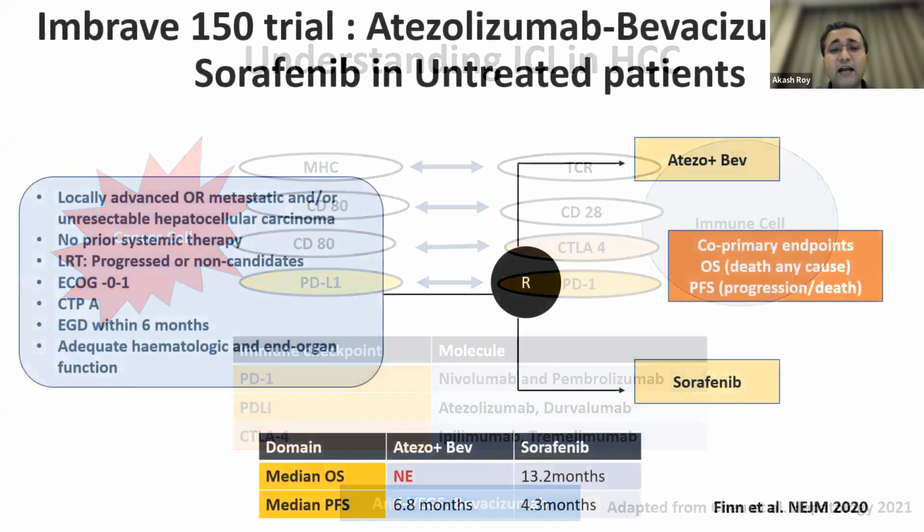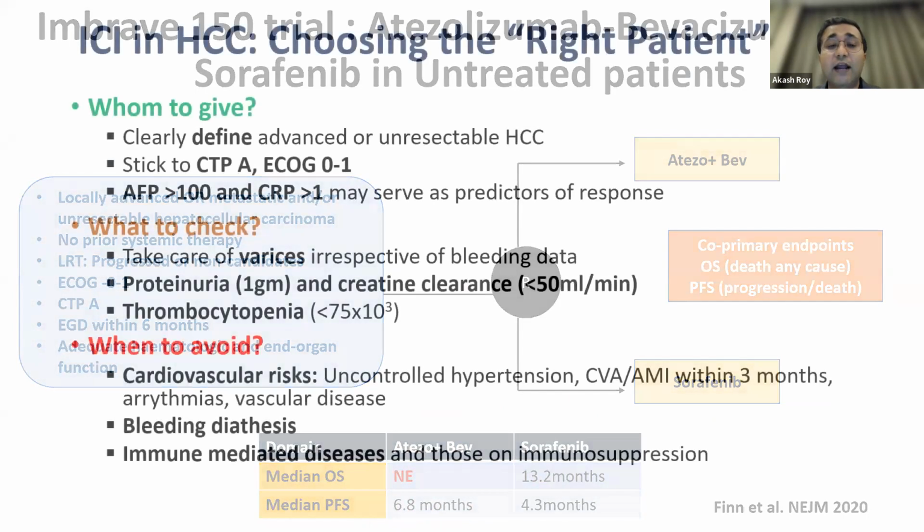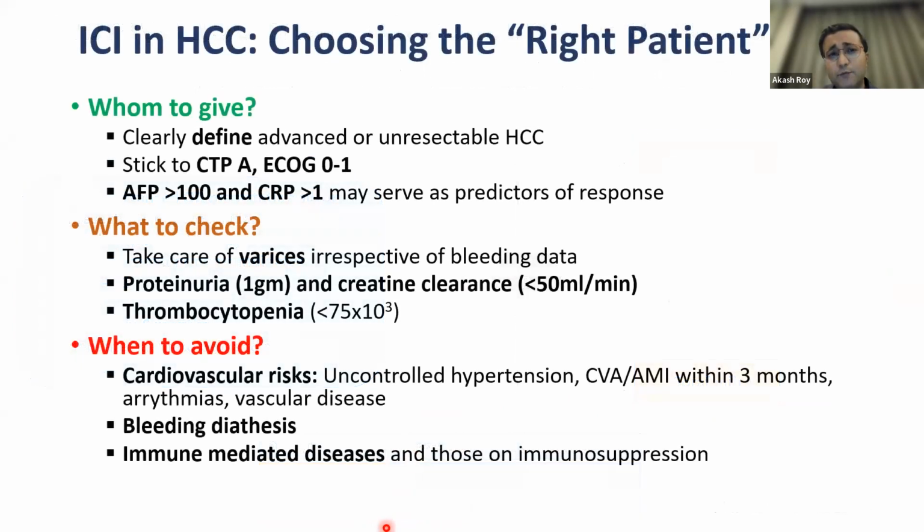So the IMbrave trial, which was a landmark trial of 2 molecules, atezolizumab and bevacizumab. Before that, our median overall survivals used to be around 6-7 months to about 9 months. And this is the first trial which showed that by the time of treatment completion, not even 50% of the patients had died, giving its overall survival against sorafenib. So that has become the front line for any patients with advanced HCC.